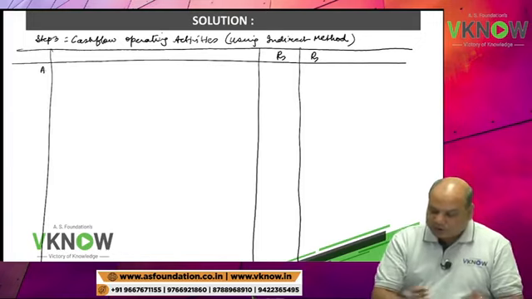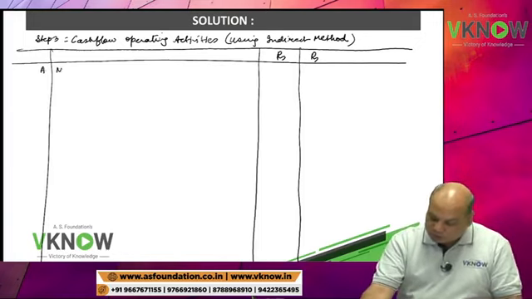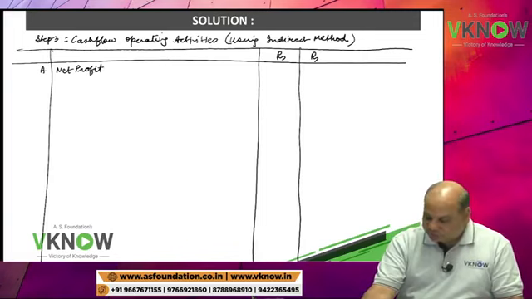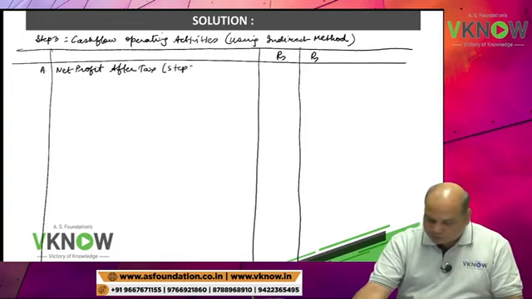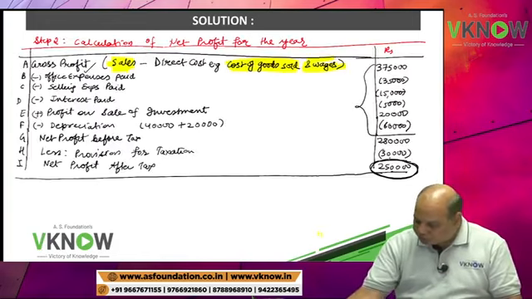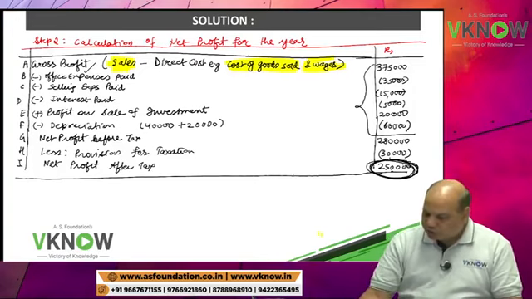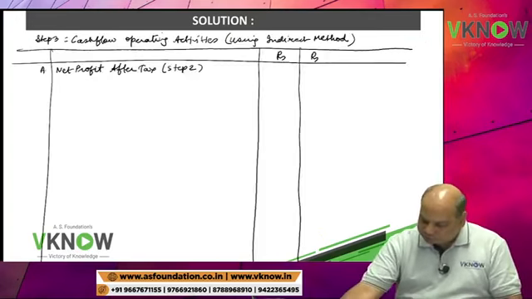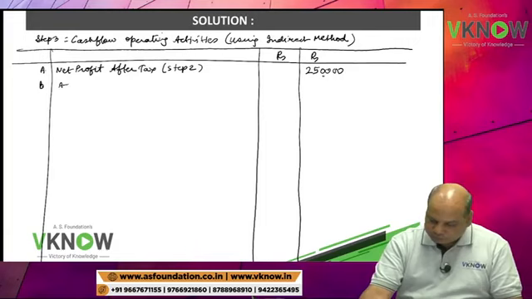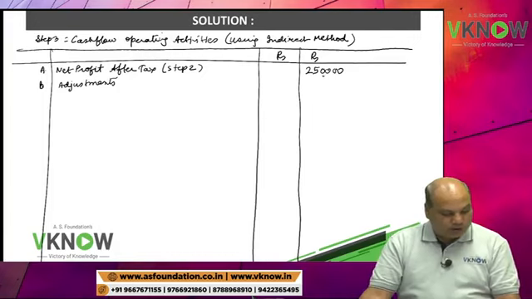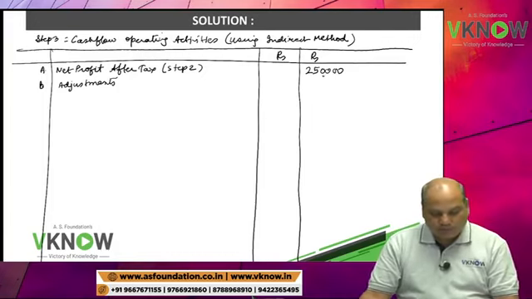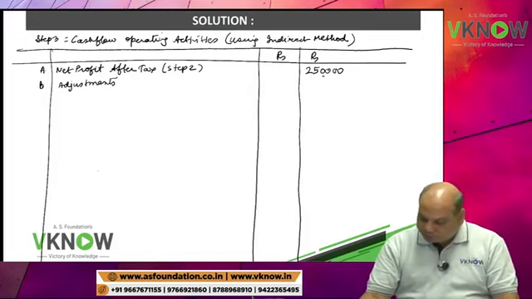So first, point number A, you write down net profit after tax, in brackets step number 2. So you will go to step number 2, 2,50,000. Right here 2,50,000. Point number B, adjustments. Under point number B, adjustments, keep 5 or 6 lines blank.